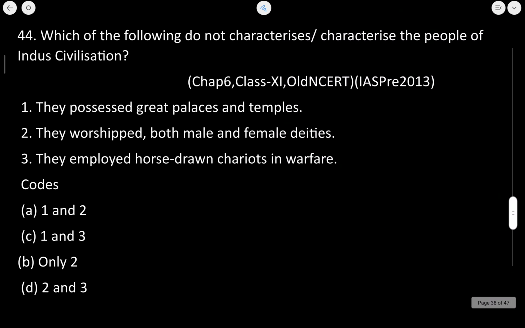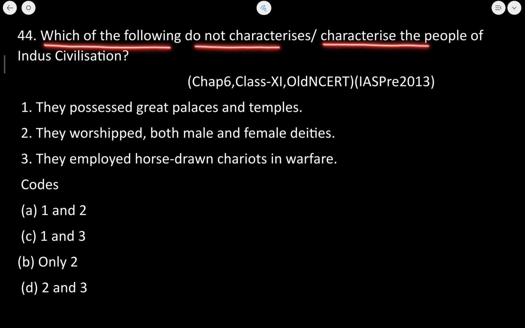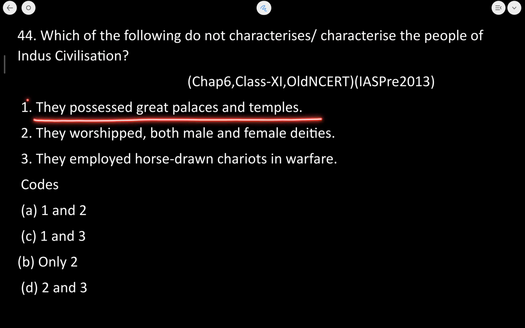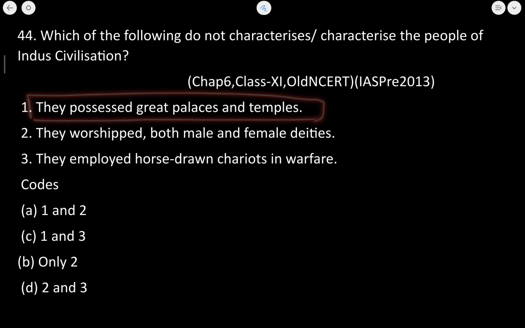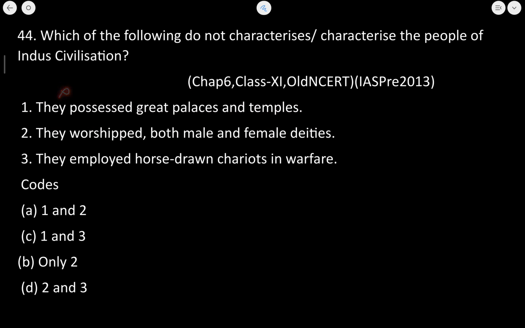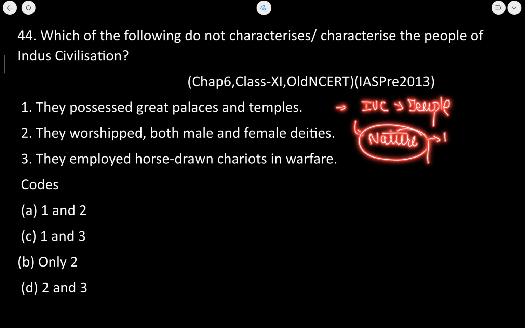Next is, which of the following do not characterize the people of the Indus Valley civilization? They possessed great palaces and princes. No. And temples. No. This statement is wrong. Why it is wrong? Because the people of Indus Valley civilization, they did not build temples. Nature के form का worship था. Pashupati was worshipped.